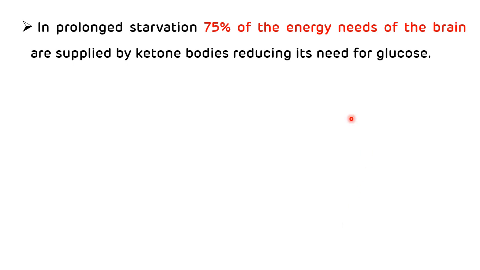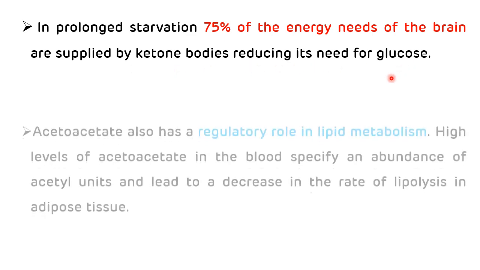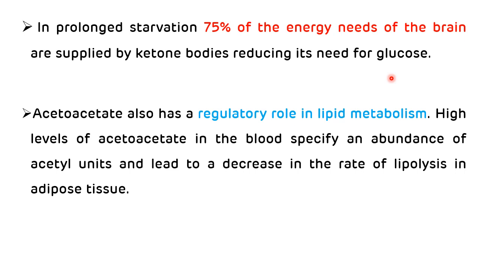In prolonged starvation, 75% of the energy needs of the brain are supplied by the ketone bodies, reducing its need for glucose. And acetoacetate also has a regulatory role in lipid metabolism. Whenever there is a high level of acetoacetate in the blood, it indicates that there is an abundance of acetyl units, and ultimately it leads to a decrease in the rate of lipolysis in the adipose tissue. So this is the significance of ketogenesis or ketone body synthesis.